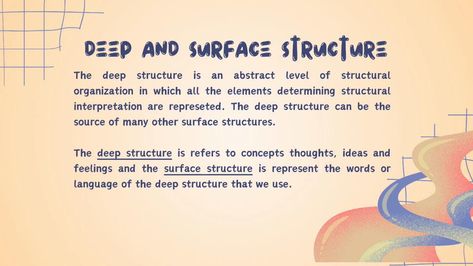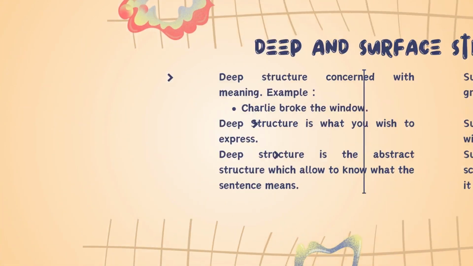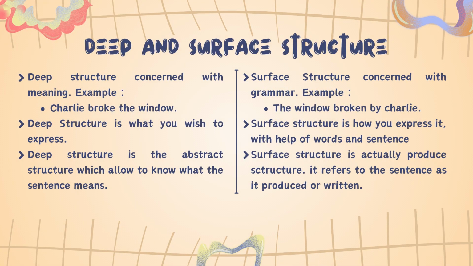Deep and surface structure. The deep structure is an abstract level of structural organization in which all the elements determining structural interpretation are represented. The deep structure can be the source of many other surface structures. The deep structure refers to concepts, thoughts, ideas, and feelings, and the surface structure represents the words of language of the deep structure that we use. This is the difference between deep and surface structure. The deep structure is concerned with meaning, meanwhile the surface structure is concerned with grammar.